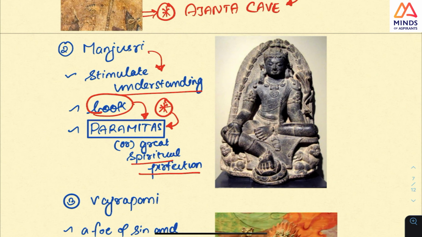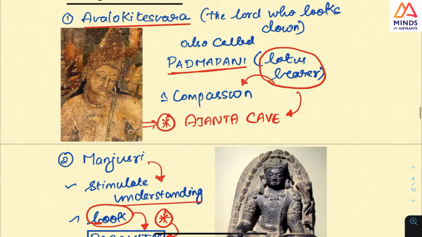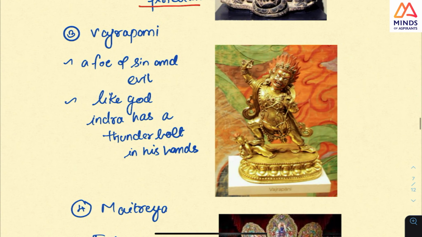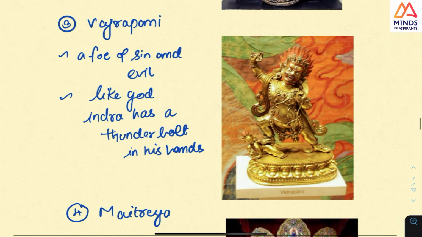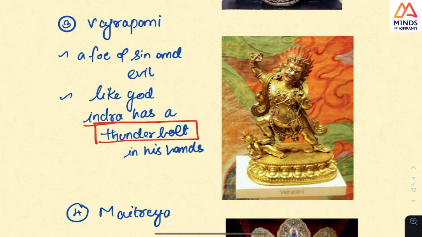Manjushri's work is removing ignorance. And this is Avalokiteshvara, compassion. Next is Vajrapani. Look at this person, he is like an Indra. See, there is a thunderbolt like Indra. And what he does is he removes evil and sin. So that is the point.